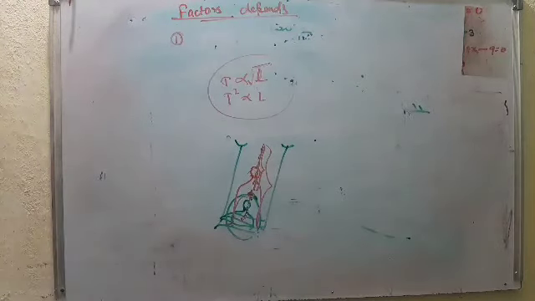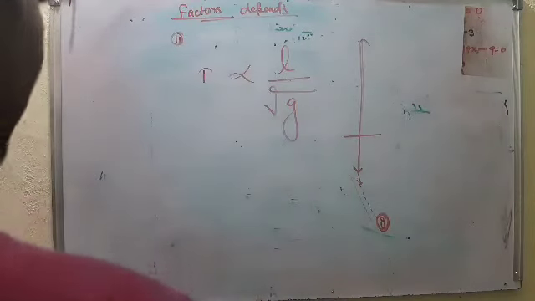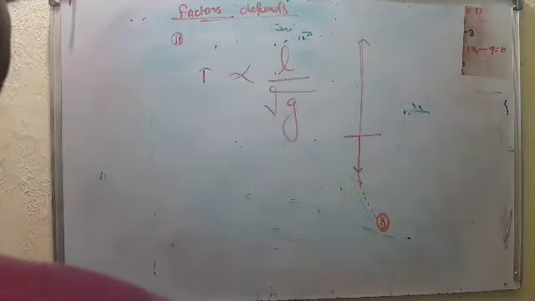That means we are going toward the zero mark, so it decreases. So the value of g decreases with altitude as well as depth. That's why the time period of oscillation is inversely proportional to the square root of acceleration due to gravity. Clear? This is the second point.